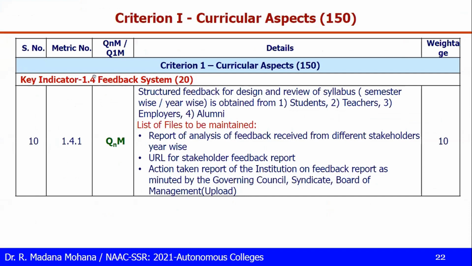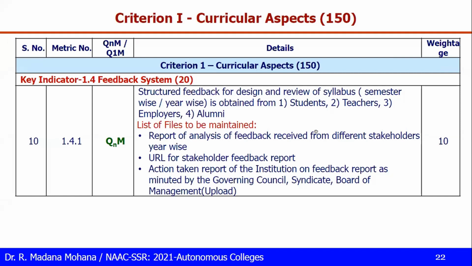Next, 1.4.1. These two metrics in 1.4 are related to the feedback system. 1.4.1: structured feedback for design and review of syllabus, semester wise, year wise, obtained from the following stakeholders: the students, the teachers, the employers, the alumni. Students and teachers are internal stakeholders. Employers and alumni are external stakeholders. So here is the list of files to be maintained.